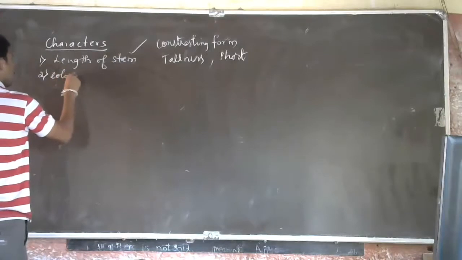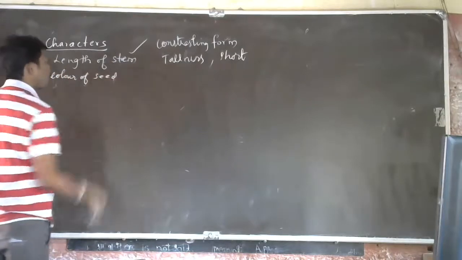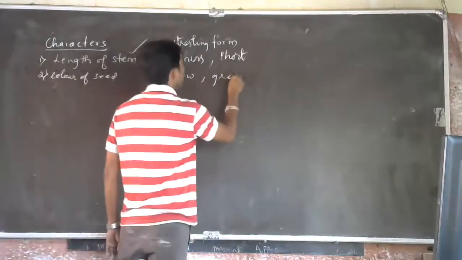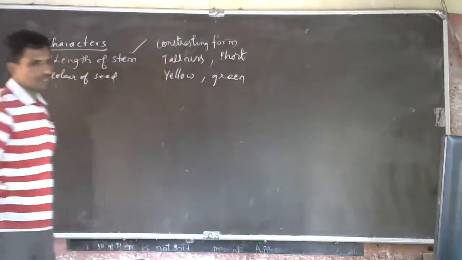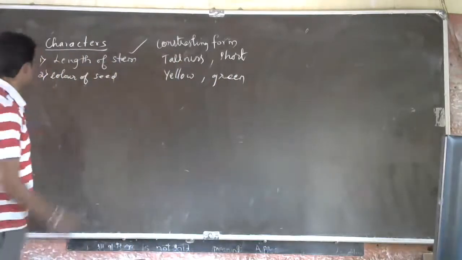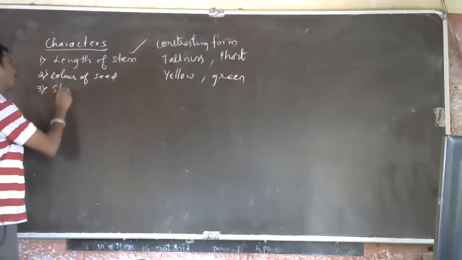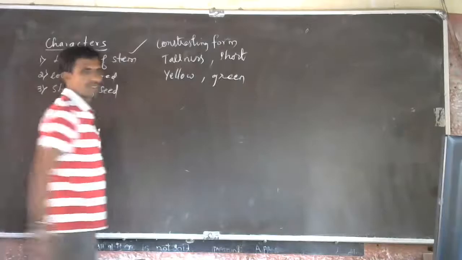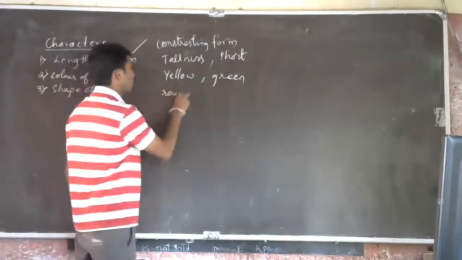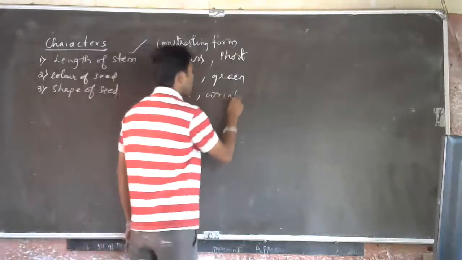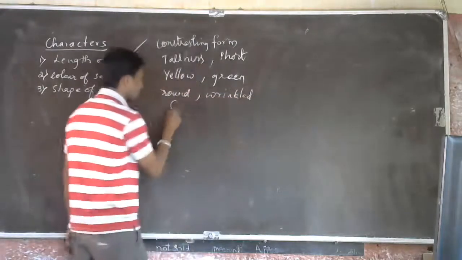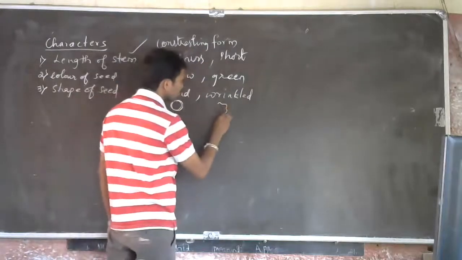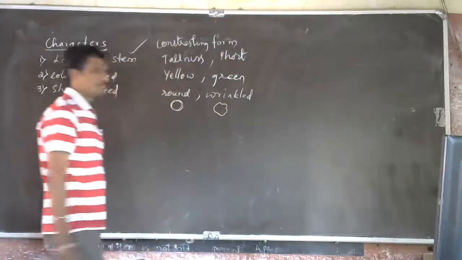color of the seed: yellow and green. So two color contrasting forms. Then shape of seed: round or wrinkled. Round means the seed shape was round, exactly round. Wrinkled means like this. See.